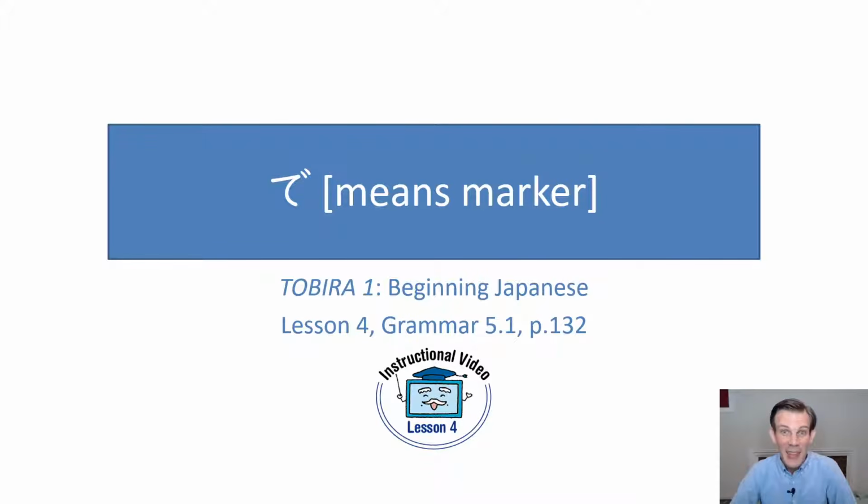Konnichiwa. In this video, we're going to learn how to use the particle de as a means marker. So in other words, we're going to use it to mark a noun that tells us how someone does something, the means by which they do something, right?